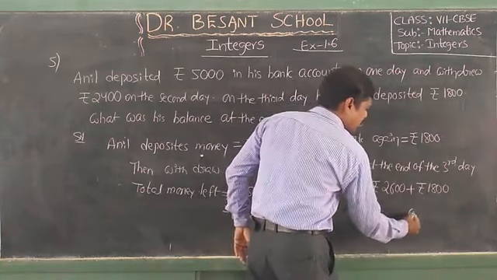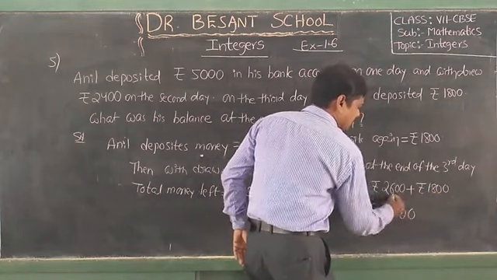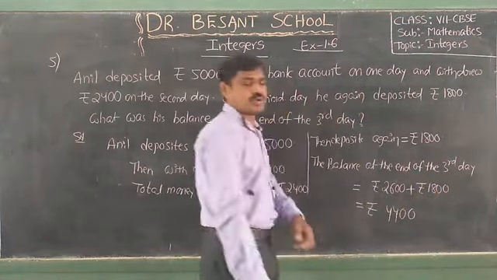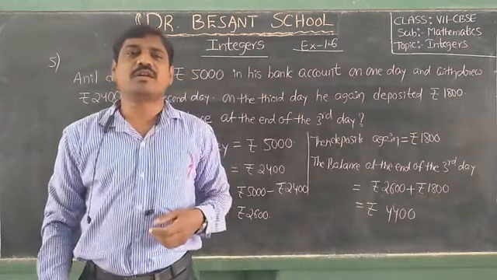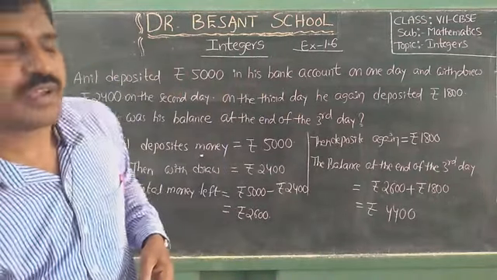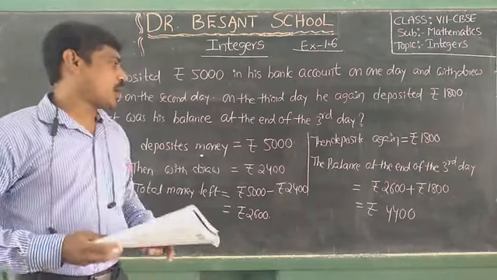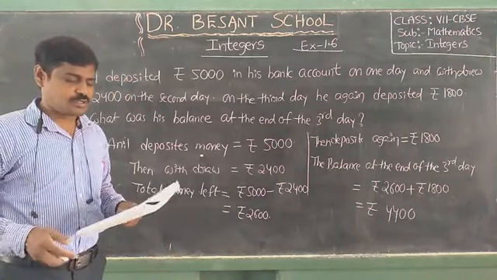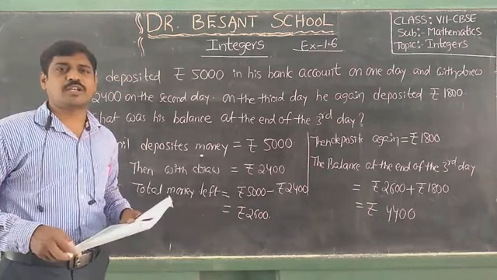So 0 plus 0 is 0, 8 plus 6 is 14, 1 plus 1 is 2, 2 plus 2 is 4. So rupees 4400 is left in his bank account at the end of the third day. Okay children, this is the fifth one solution. Note down.